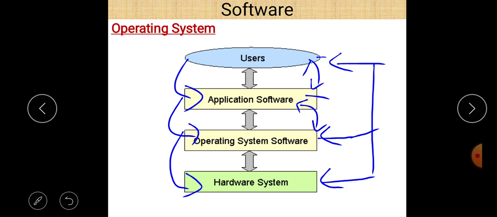So if you want to type a letter or want to work on any Excel sheet, you deal with that application software, means MS Office here, and then MS Office is capable of storing the data in a computer system because of this operating system. So operating system basically acts as an interface between the user and the hardware. So that is the basic definition of operating system.